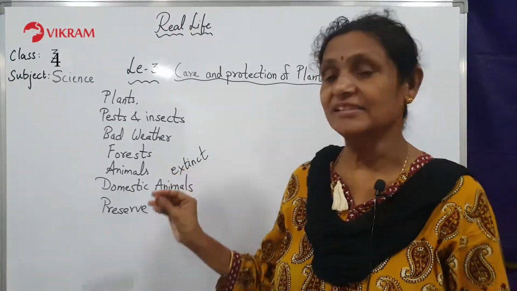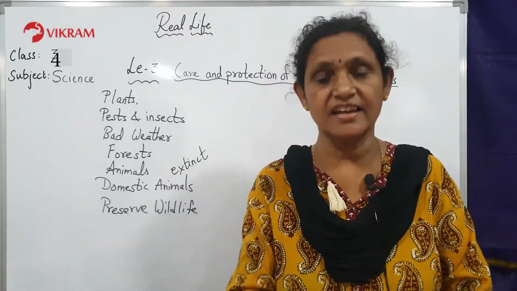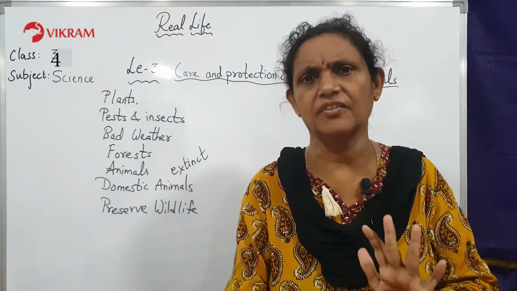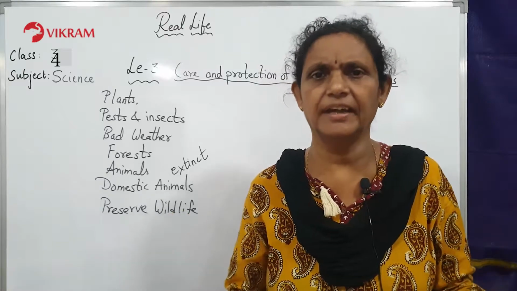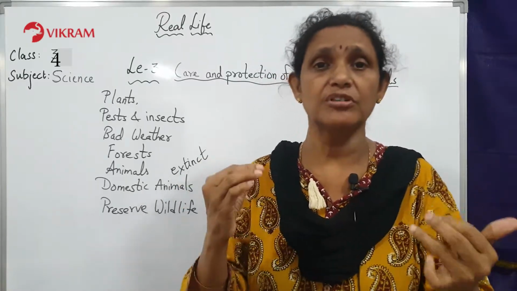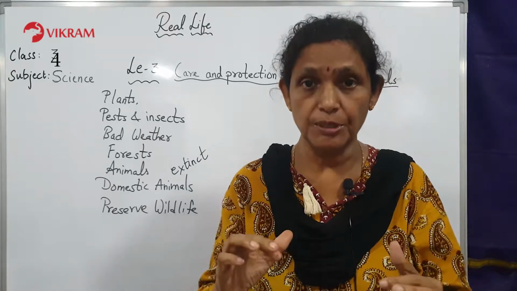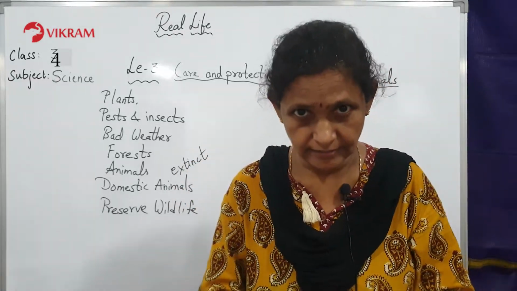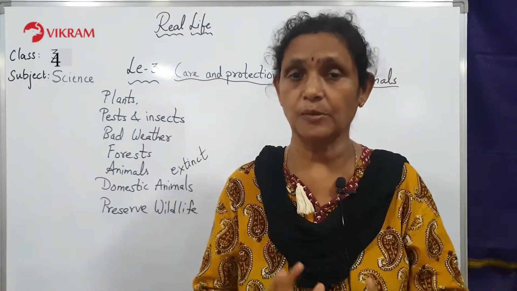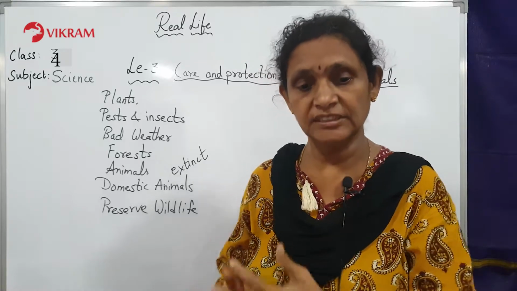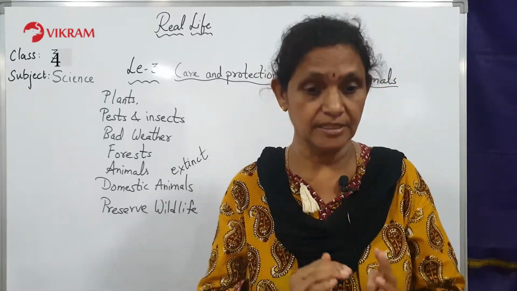Dinosaurs are extinct means they no longer are available on the earth. They are dead. So the same thing was happening to the tigers also. So people started protecting the tigers. The government also did so many tiger protection programs. This is how you can save the animals.